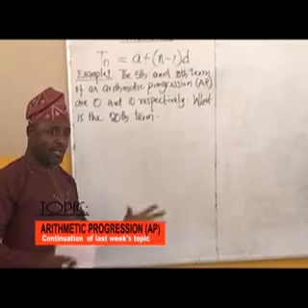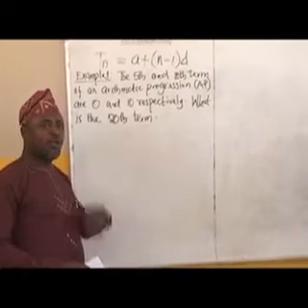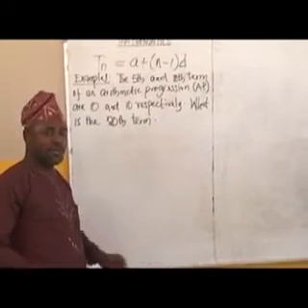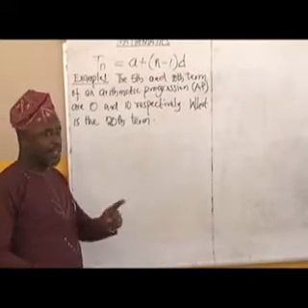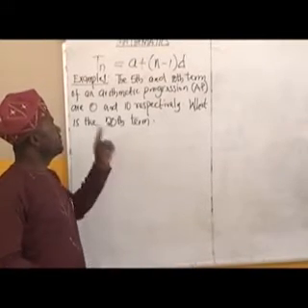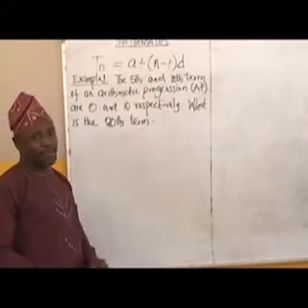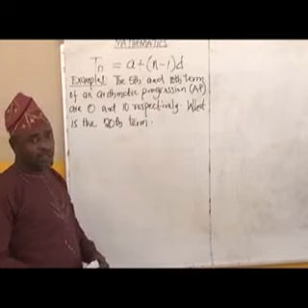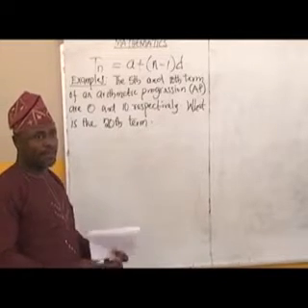You will have this question. The first term is not given. They want you to look for the first term. The common difference is also not given. And without these parameters or figures, you can solve for the 20th term. So I want you to follow carefully as we resolve this question together.